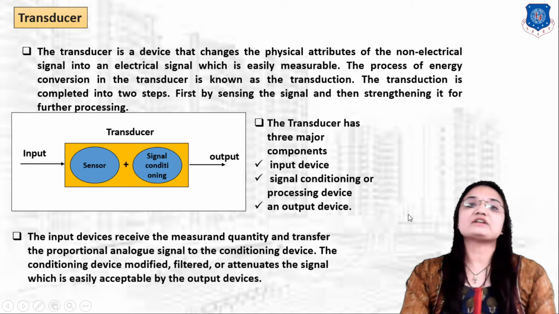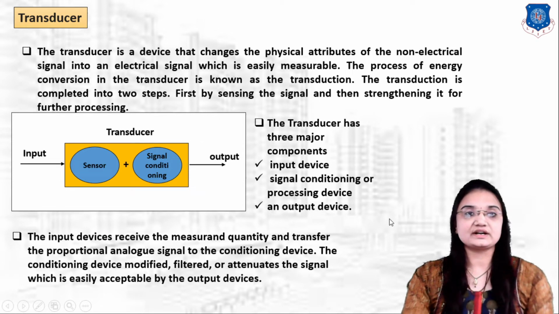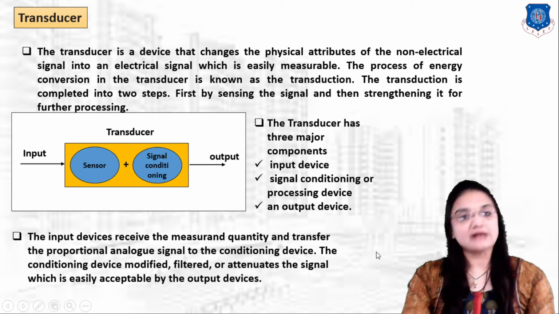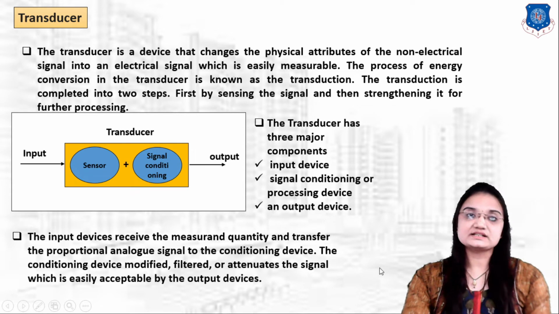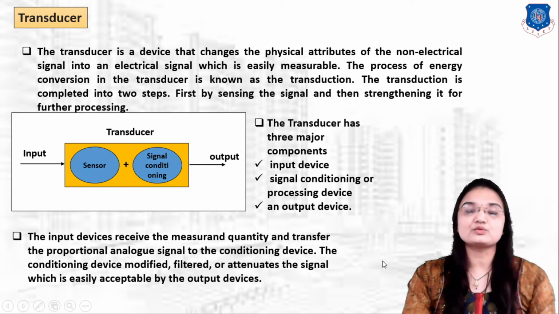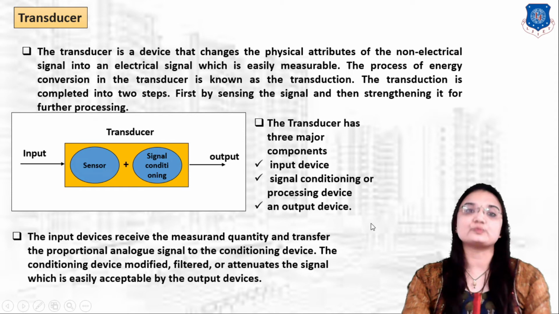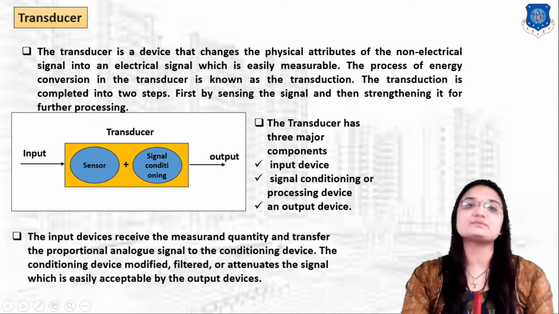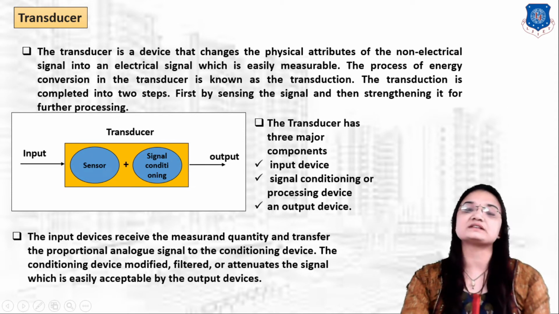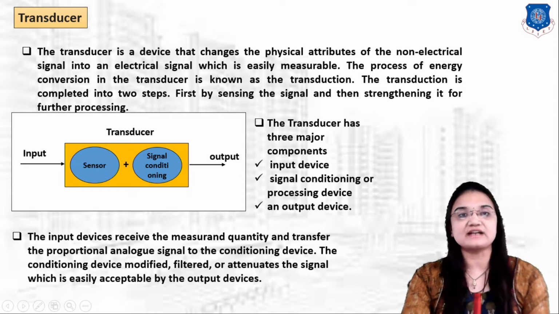The input device senses the physical quantity, and the output of the sensor is given to signal conditioning to modify and alter the non-electrical output, and then it is given to the output device. This is the basic block diagram of a transducer and the basic difference between sensor and transducer.